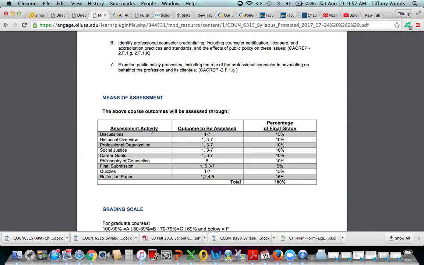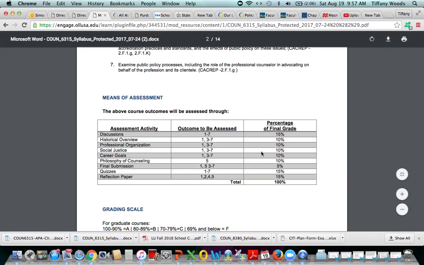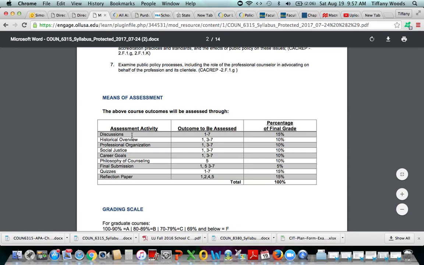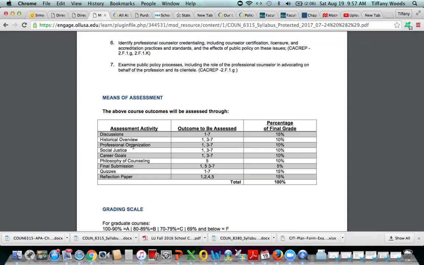So these are the assignments that you're going to have this semester along with the percentage that they are worth for your final grade. You're going to have discussion boards each week. These projects here, the historical overview, professional organization, social justice, career goals, and philosophy of counseling, these are all parts of an assignment that is going to be part of this final submission. So this final submission isn't a new or additional activity. It's going to be how you're going to submit all of these in a final product.